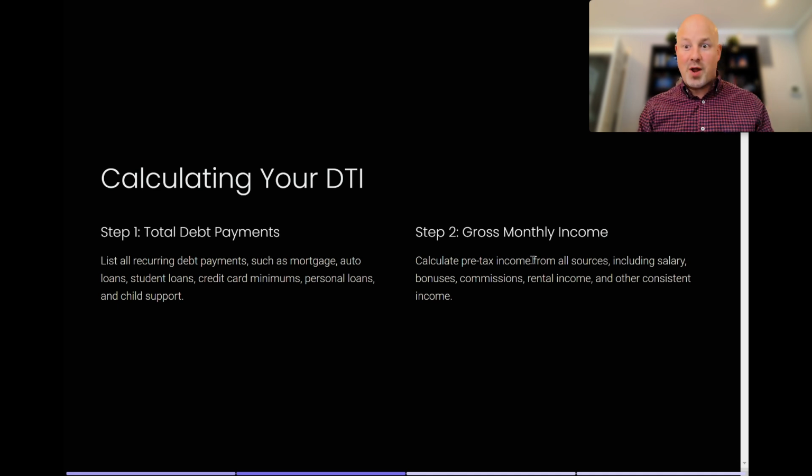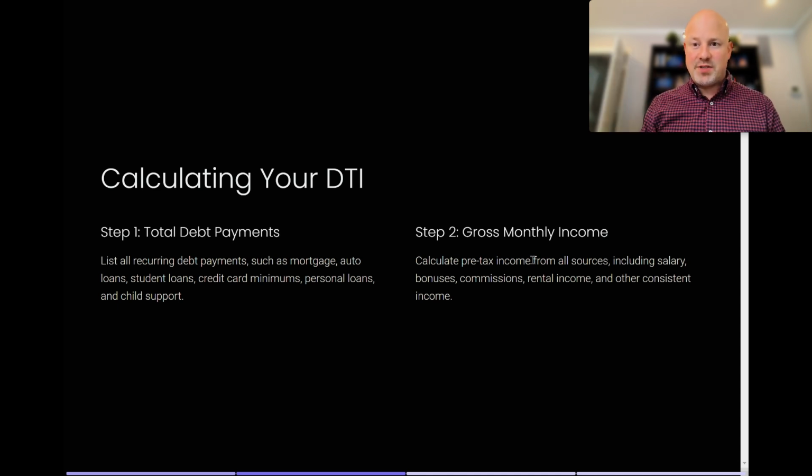So step one, left hand side of your piece of paper, write out all your recurring debt payments, such as auto loans, student loans, credit card minimum payments, personal loan minimum payments, child support or alimony if you have those. List out the minimum payments on all those loans on the left hand side. This says a mortgage. I'm assuming most of us do not have a mortgage. So just list out what your debt payments are on the left hand side.